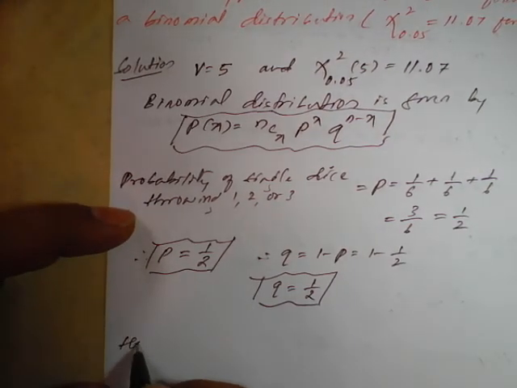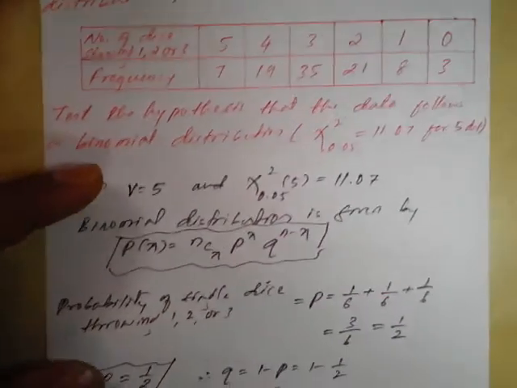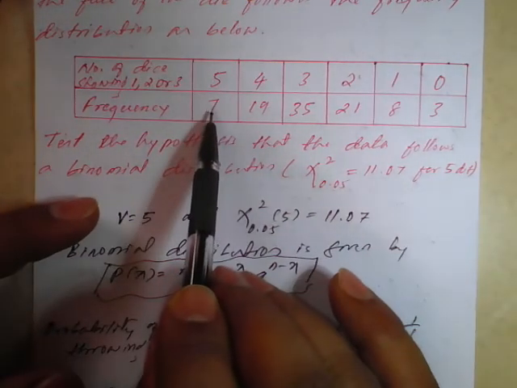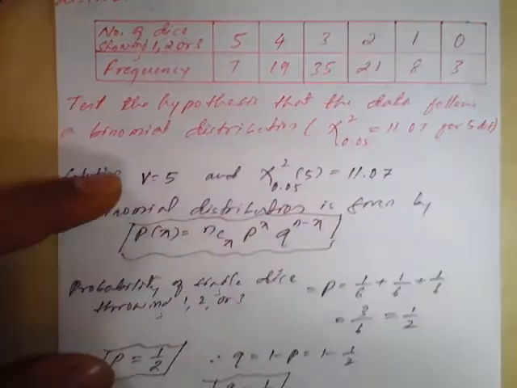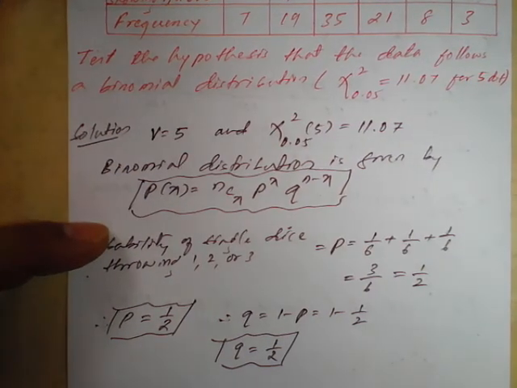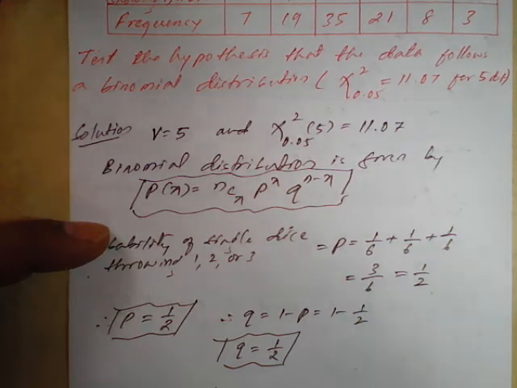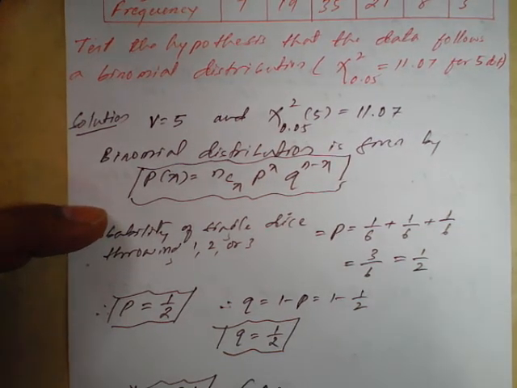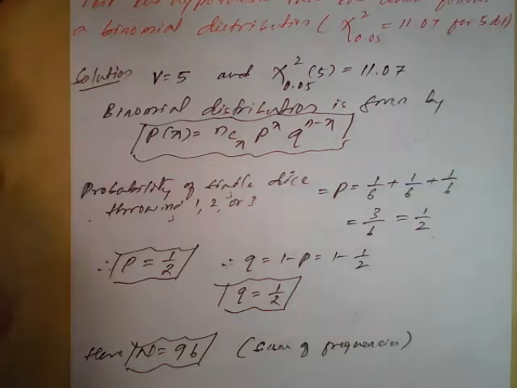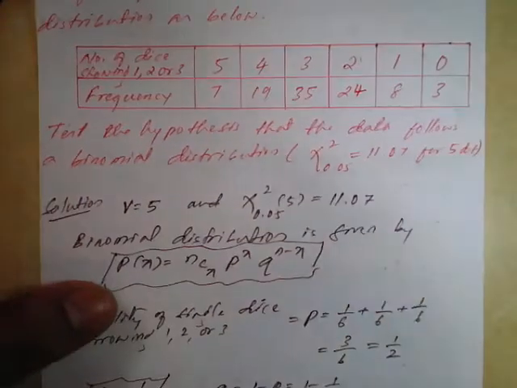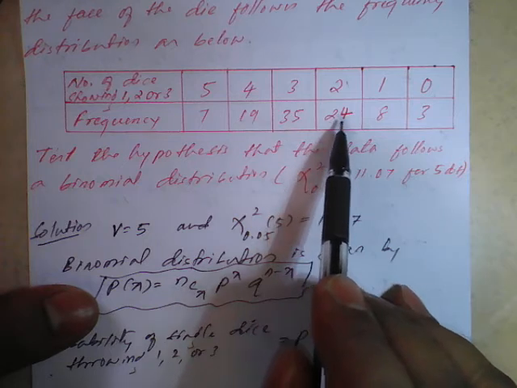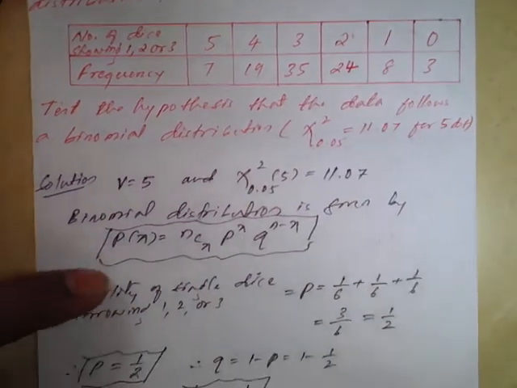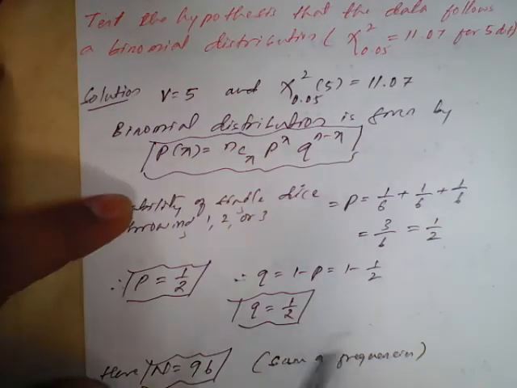So here, capital N. To find capital N, we need to add 7, 19, 35, 21, 8, 3. If you add, you will get 96. Just to make a small correction, this is 24. While taking the question, you just check that this will be 24. If you add these all, you will get 96, or sometimes they will give it in the question itself. So the n value is 96.